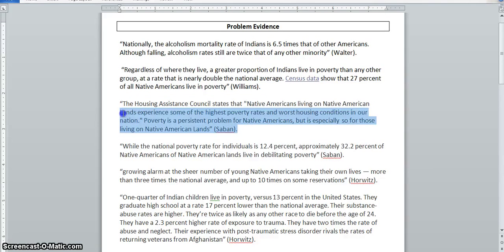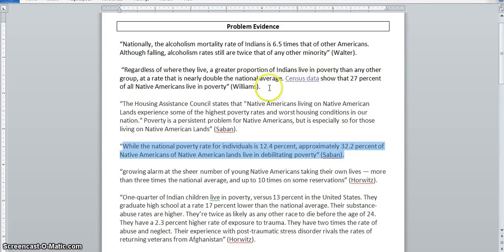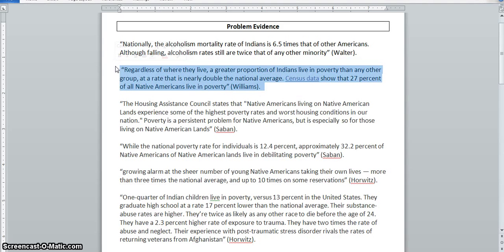And I'm going to rule this one out first because it's not specific enough. It doesn't give a specific statistic. So I'm not going to use that one, which leaves me this one and this one. And while the number here is higher, I like that this one references census data. And so this is going to be the first piece of text evidence that I'm going to choose to bring in to really show what the problem is that's facing Native Americans today.